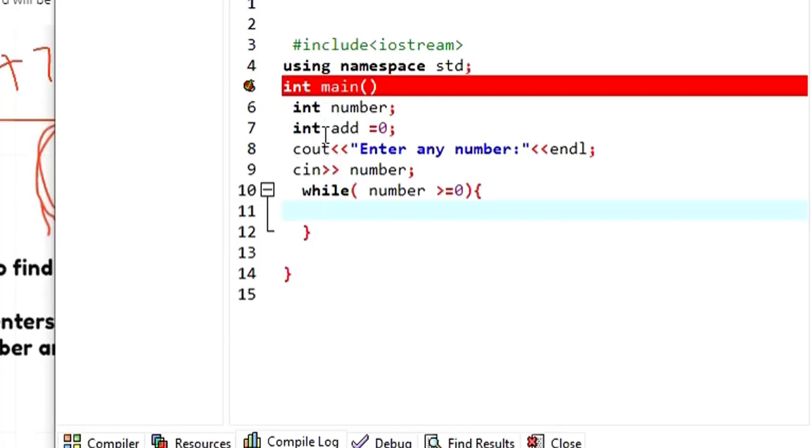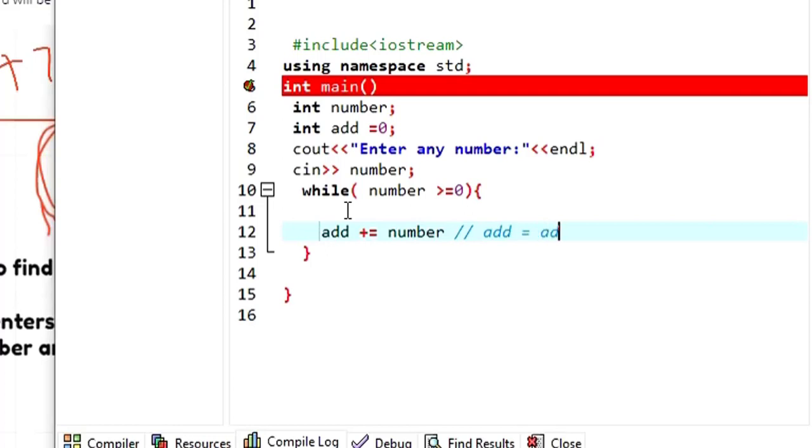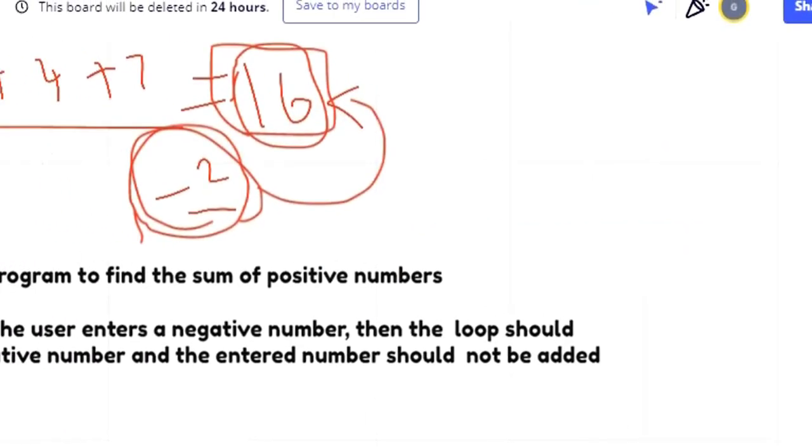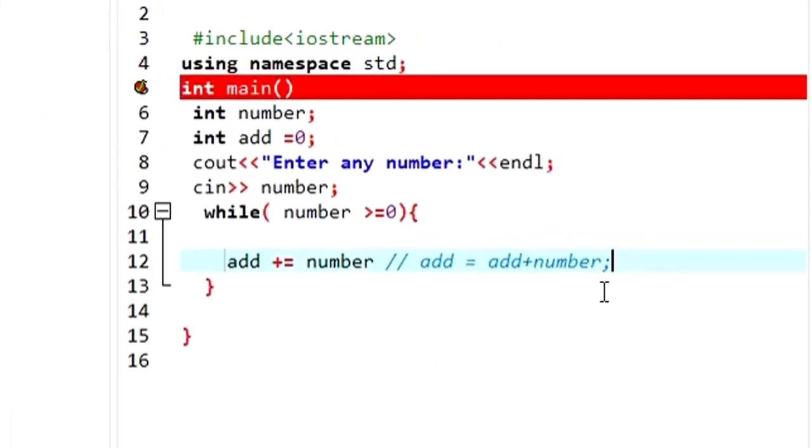Where are we going to add? We are going to use this add variable. I hope you still remember how we used an assignment operator in case you want to add. I hope you remember add plus equals. Here we are going to say number, isn't it so? This is just equivalent to add is equal to add plus number. I hope you still remember the assignment operator that we were learning, right? So every time the user enters a number, I'm going to add it. The first number 0 will be added, 1 will be added, just like the way that we are adding them here, right?